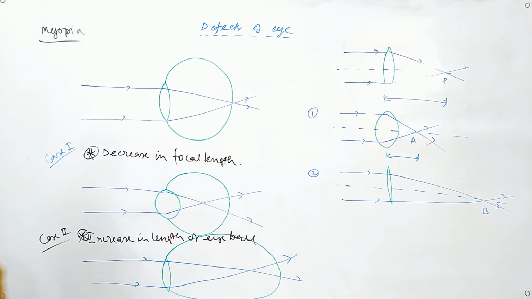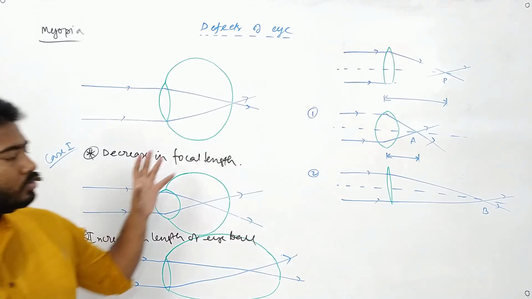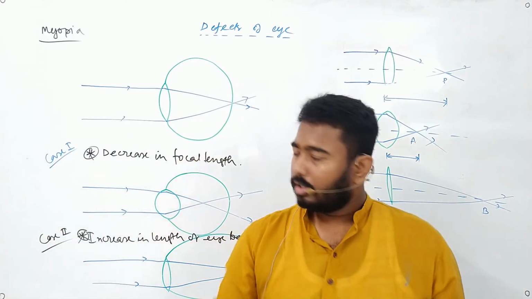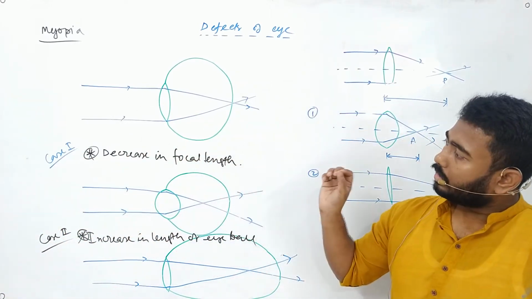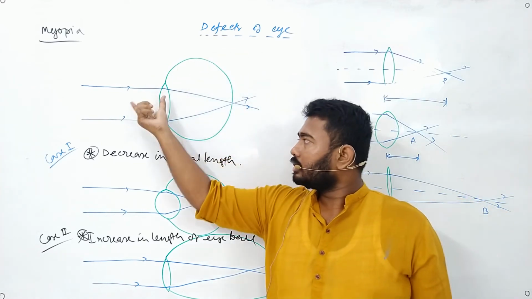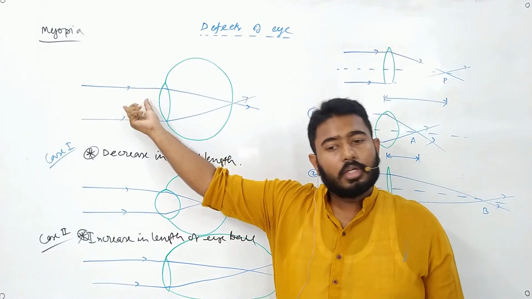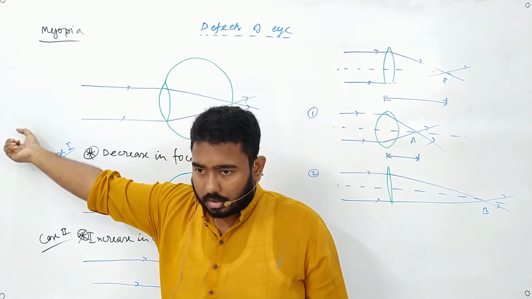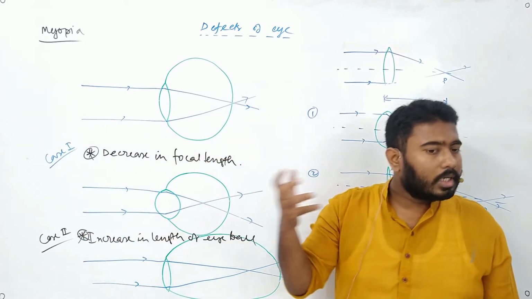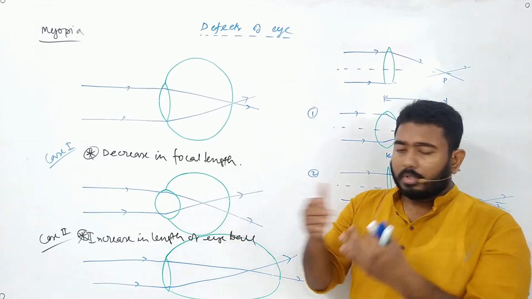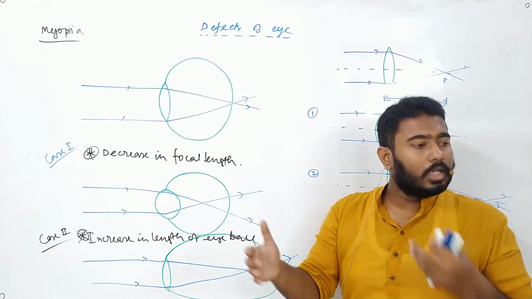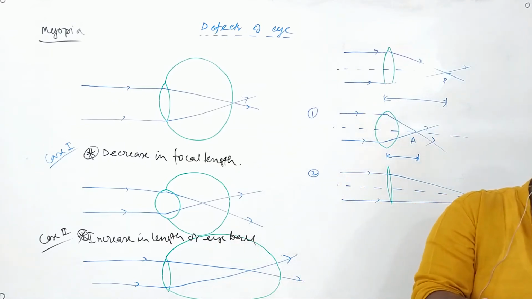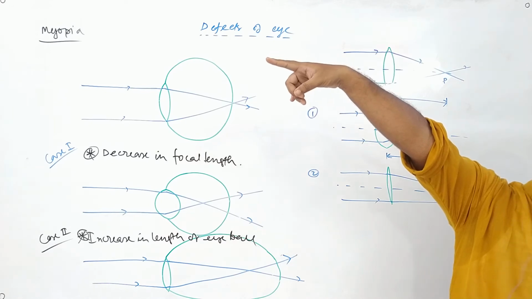One thing I forgot to tell you. In myopia we found one thing. What is that? We found out that the short sighted objects can be clearly seen, but the long sighted objects are not distinctly seen, right? Short sighted means near objects, the objects which are nearer. Like if I want to read a book, it is better for me if I have myopia, but I cannot see a distant tree at a far away place, right?